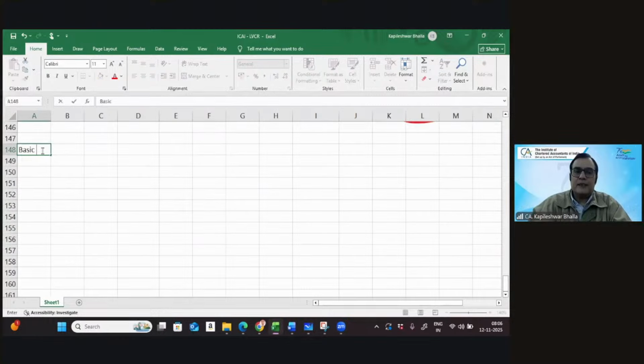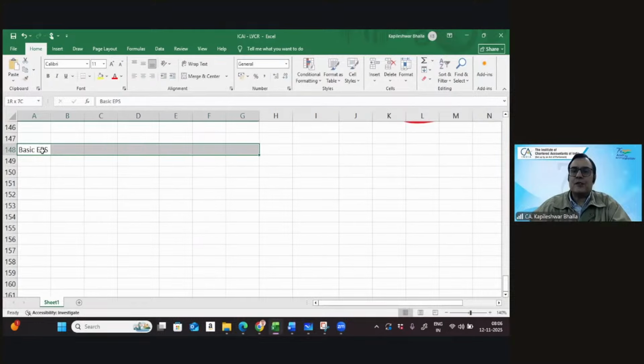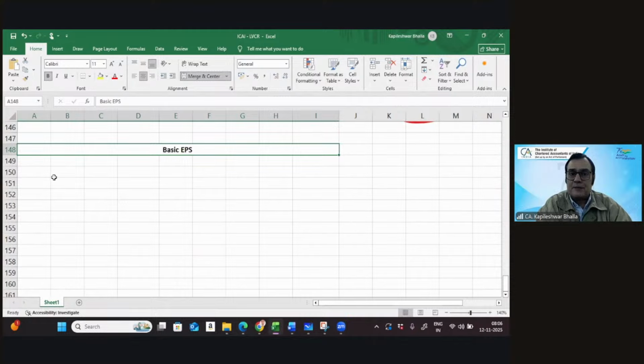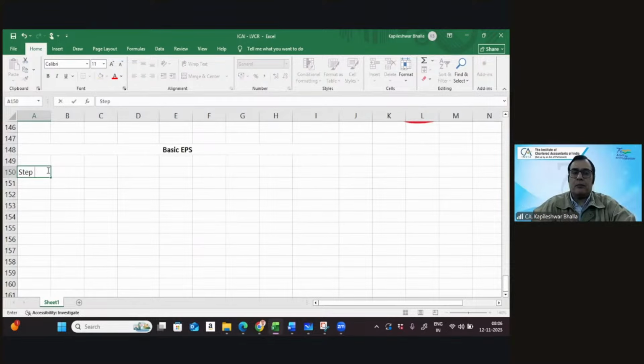So I'm wanting to calculate a basic earning per share in this particular case. First of all, I'm going to follow my 3 steps. In step number 1, we are going to compute what is called the theoretical ex-rights fair value per share. This represents the price of the share post the rights issue.